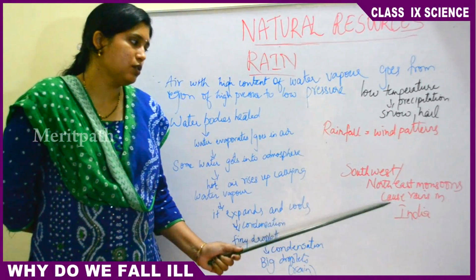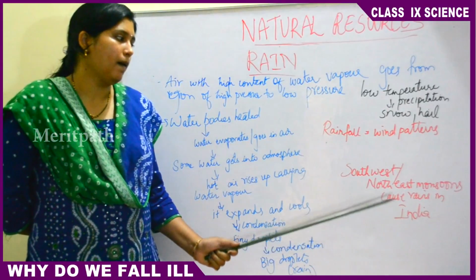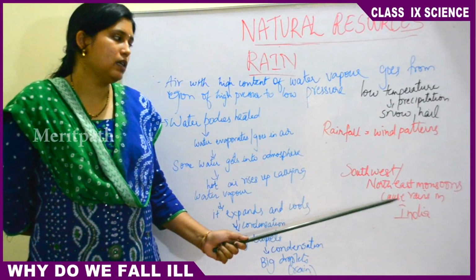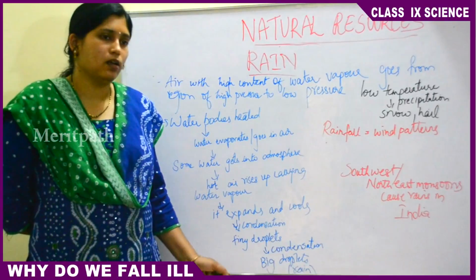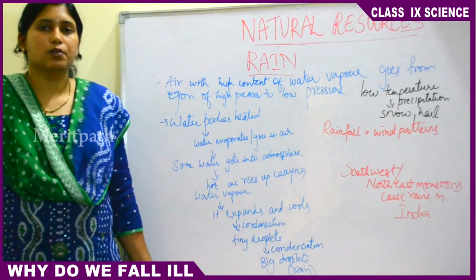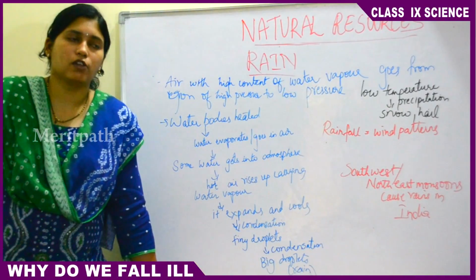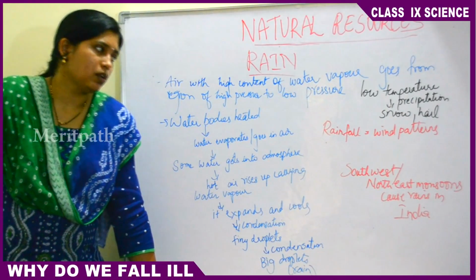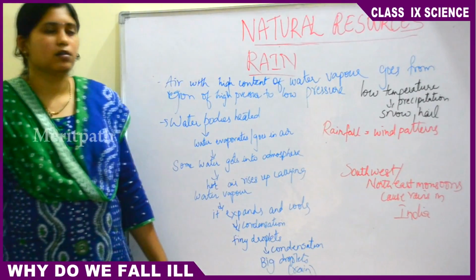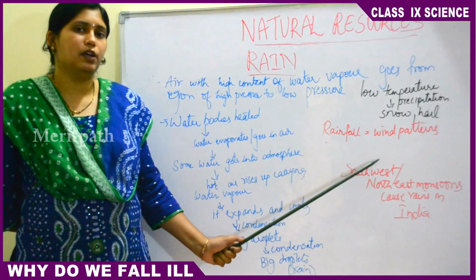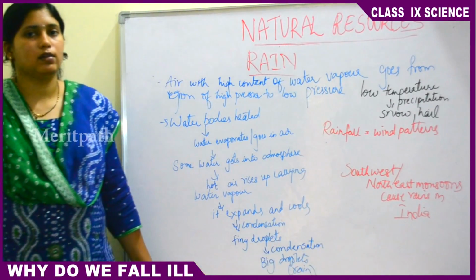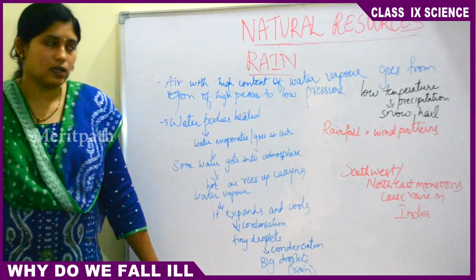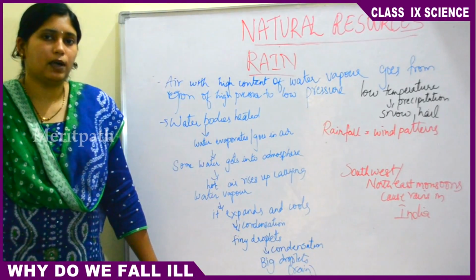Southwest or northeast monsoons cause rain in India. Sometimes you also hear in the news that there is a depression in the Bay of Bengal leading to rains and all that. So the prevailing direction of the winds determines the rainfall pattern. The wind pattern determines the rainfall pattern. So the weather apps tell you the rainfall prediction.